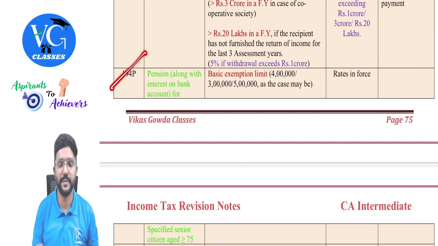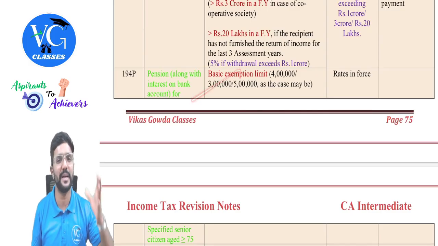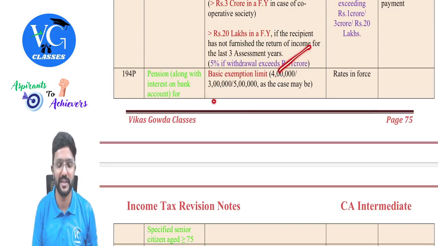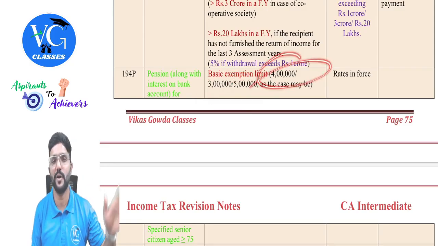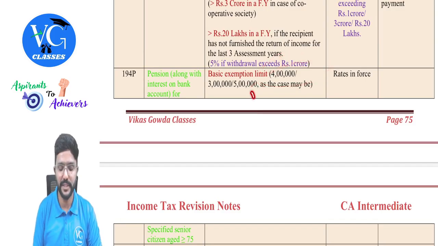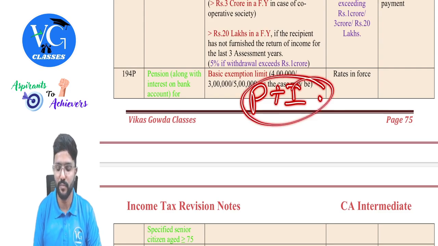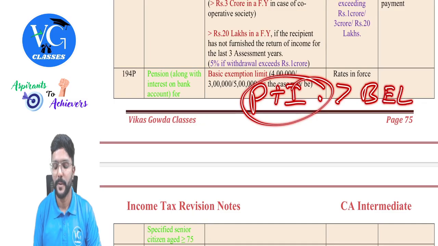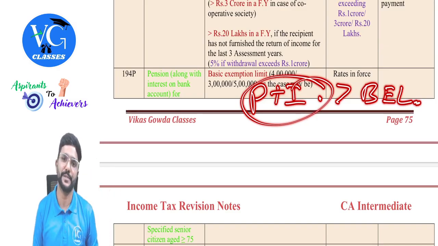as per section 194P. And if by chance interest along with pension is less than the basic exemption limit applicable to that senior citizen, that is either 4 lakh, 3 lakh or 5 lakh, under the optional scheme it will be either 3 or 5 lakh, whereas under the default regime always 4 lakh. So if pension plus interest is less than the threshold limits, then no TDS. But if it is more than the basic exemption limit, then the bank has to deduct TDS of how much? Whatever is the tax liability of this senior citizen has to be deducted as TDS by the bank, guys.